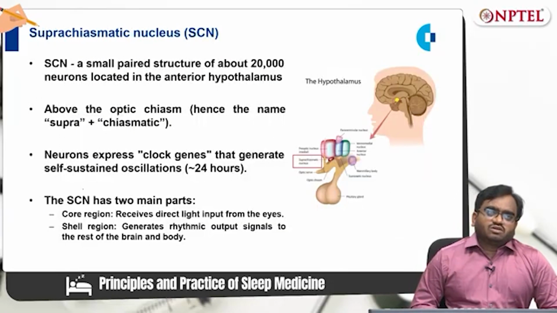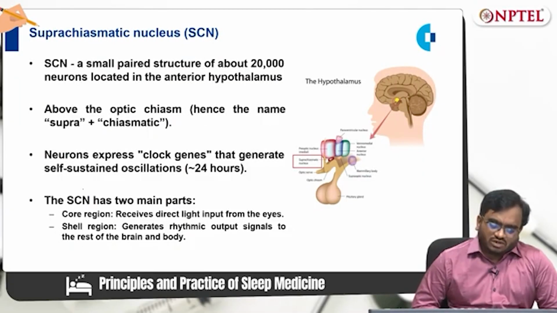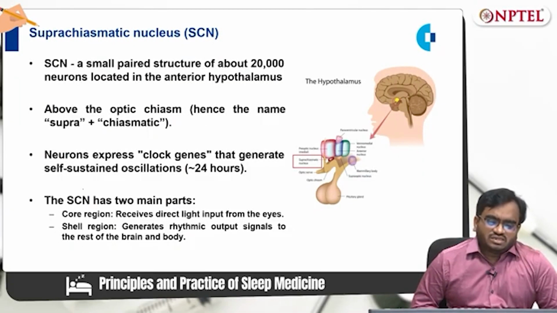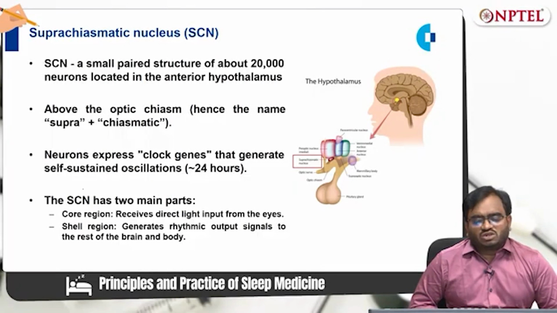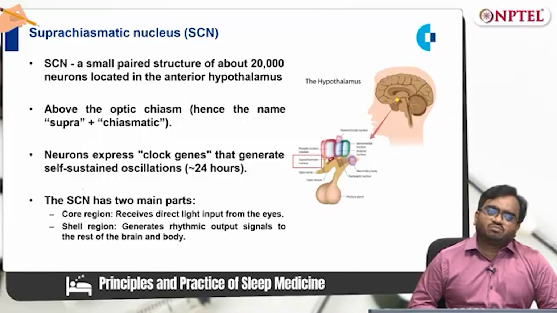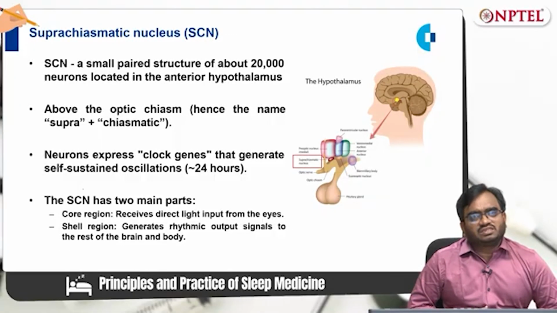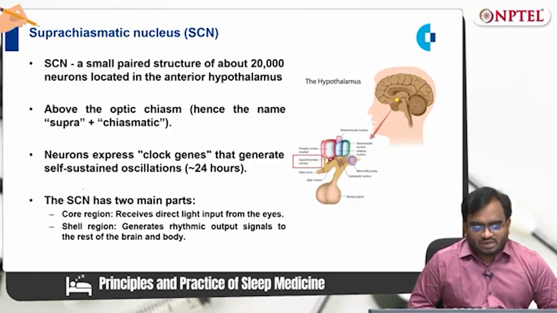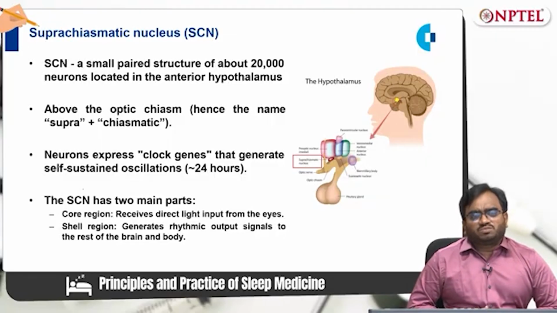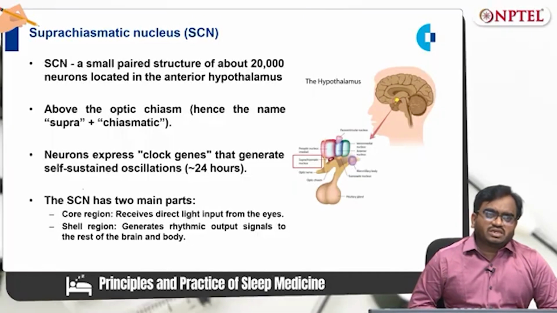Okay. Next, we move on to the suprachiasmatic nucleus. The name itself indicates it is a nucleus, a small paired structure of about 20,000 neurons located in the anterior hypothalamus. Why the name suprachiasmatic nucleus? Because it is above the optic chiasma, hence the name suprachiasmatic. These neurons express clock genes that generate self-sustained oscillation for a period of 24 hours.